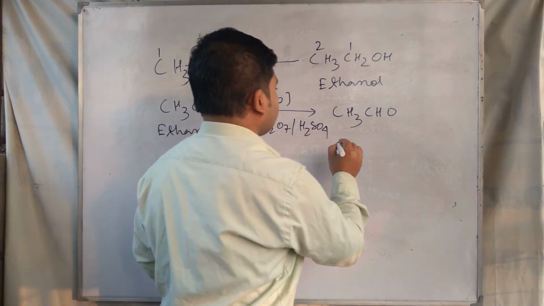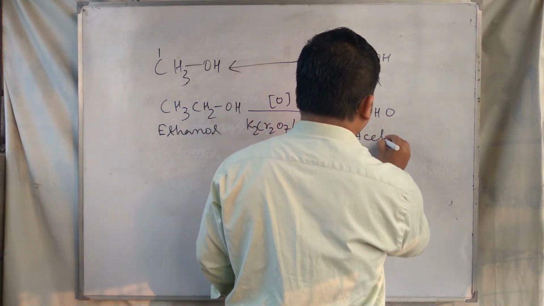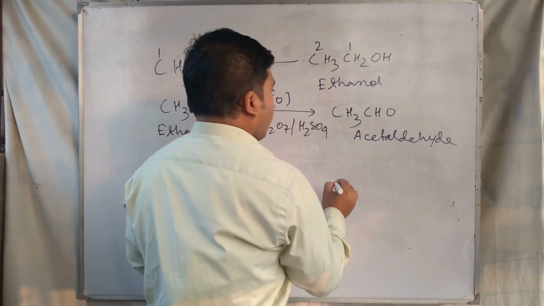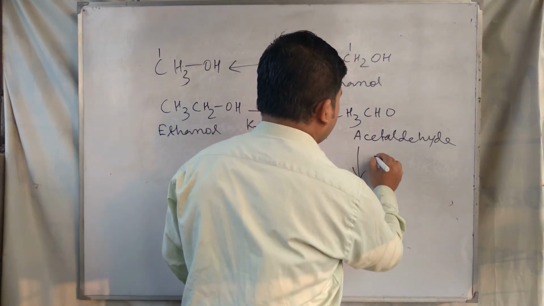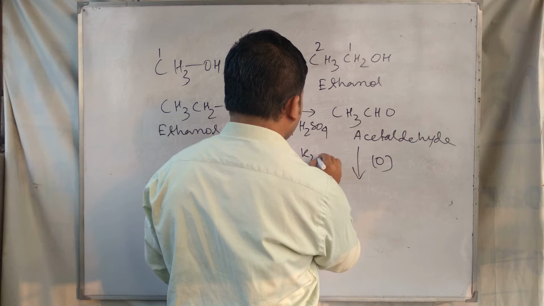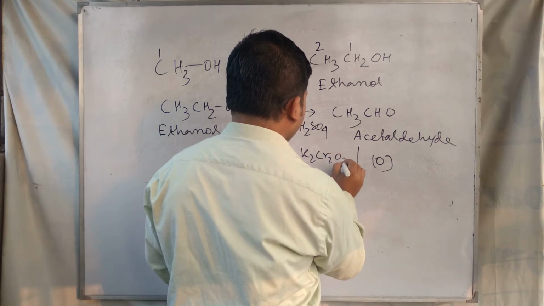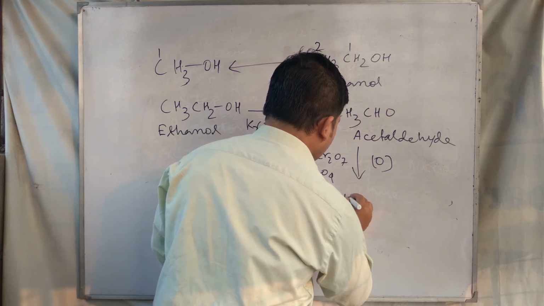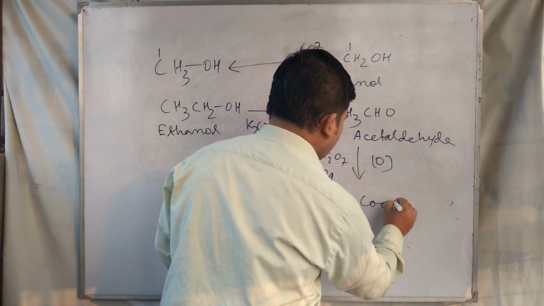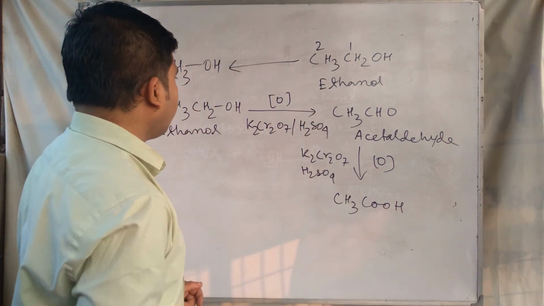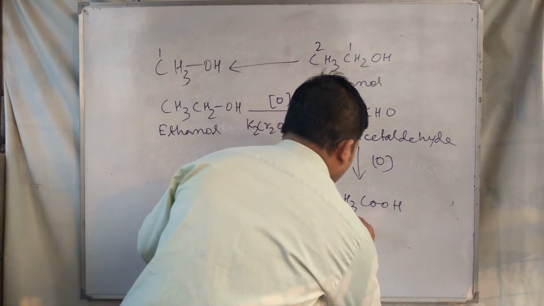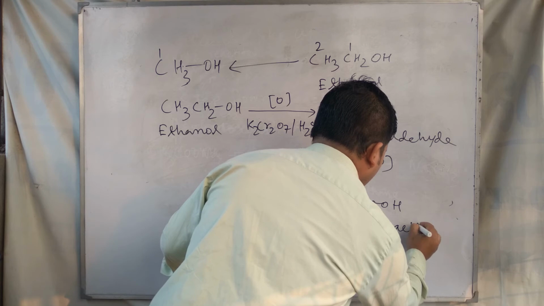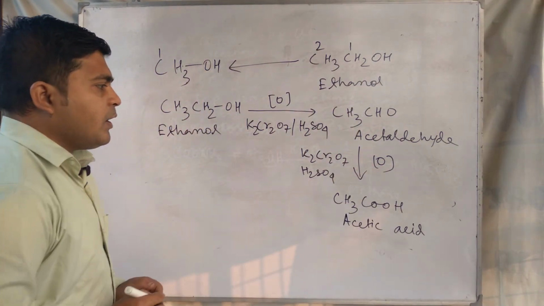acetaldehyde, and after acetaldehyde, with oxidation with K2Cr2O7 and H2SO4, you have to change it to acetic acid.